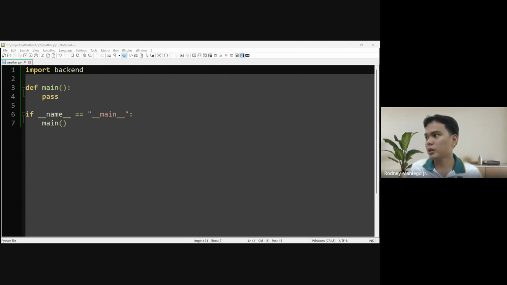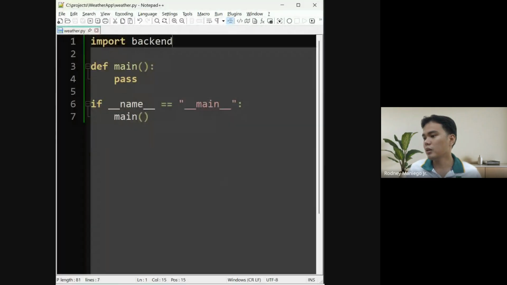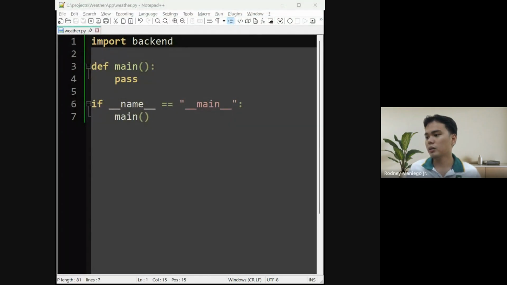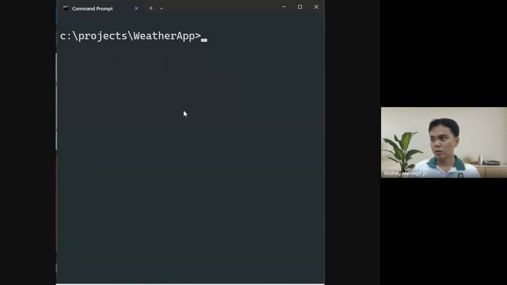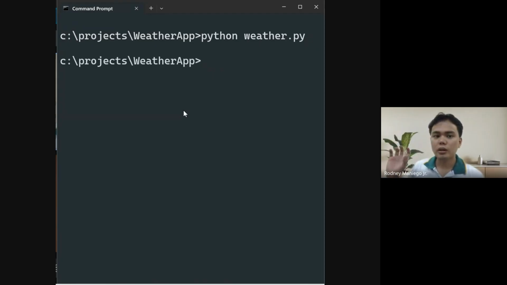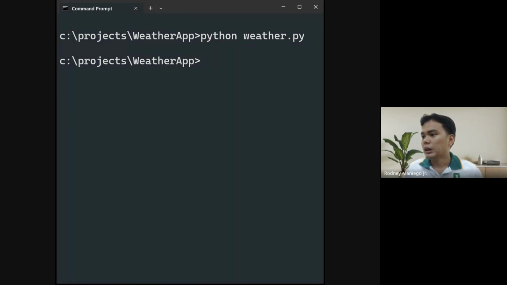So let me share my screen. Command prompt. So again, with that template code, nothing would be happening from the perspective of the user. So let's try to open the weather API file.